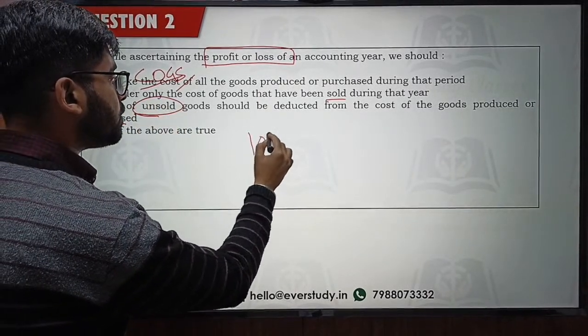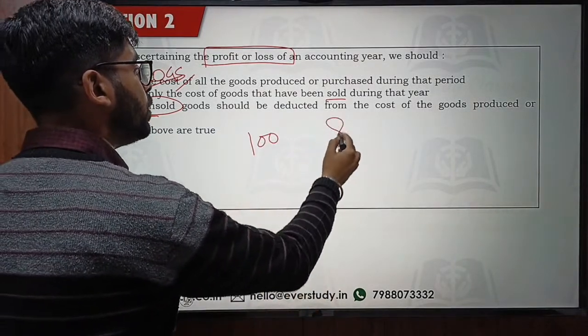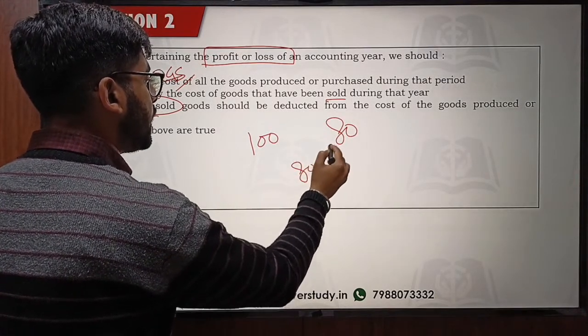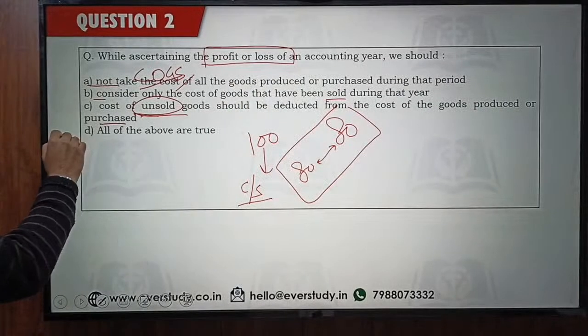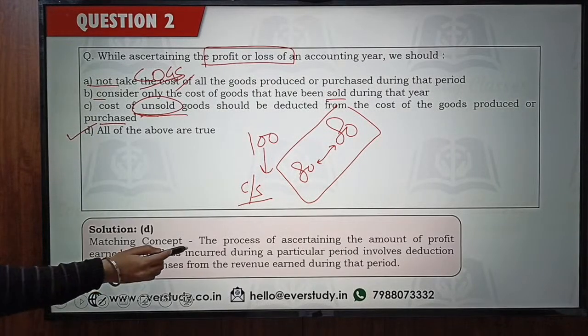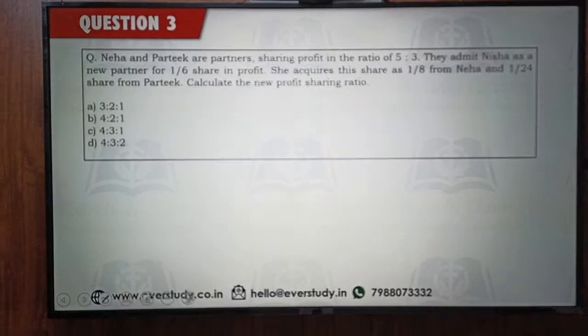So if you purchased 100 units of a commodity and you only sold 80, then you are going to compare 80 with 80. This 20, the unsold goods during the year, they have to be reduced. This is going to be separately depicted as a closing stock. So matching is to be done. Because of the matching concept, the answer is going to be option number D. All of the above are true. This is as per the matching concept. Okay. So I hope this is clear.